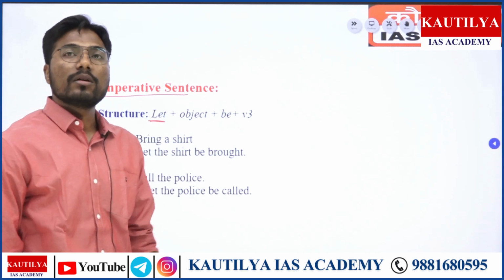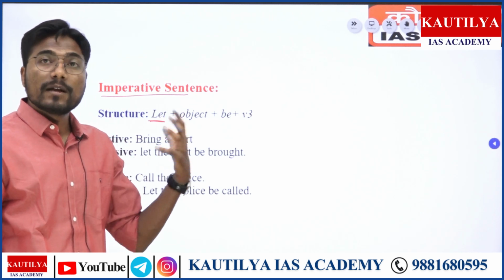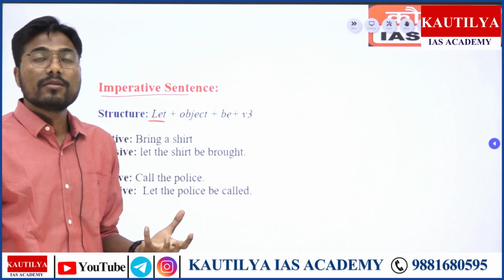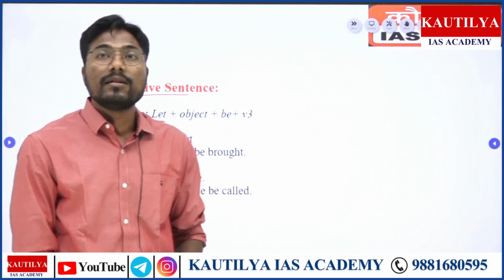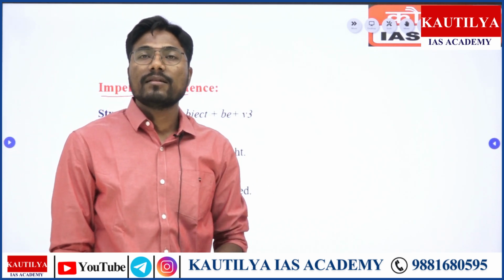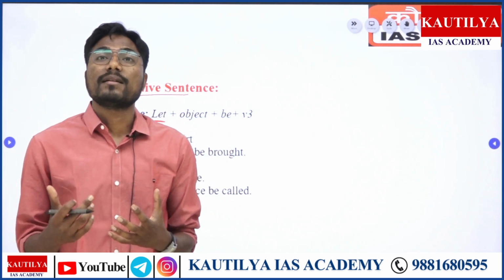Like close the door, bring a shirt, give me a key, right? Or shut the class, shut the tea, turn off the fan, right? March ahead. ये क्या है? ये command है, right?